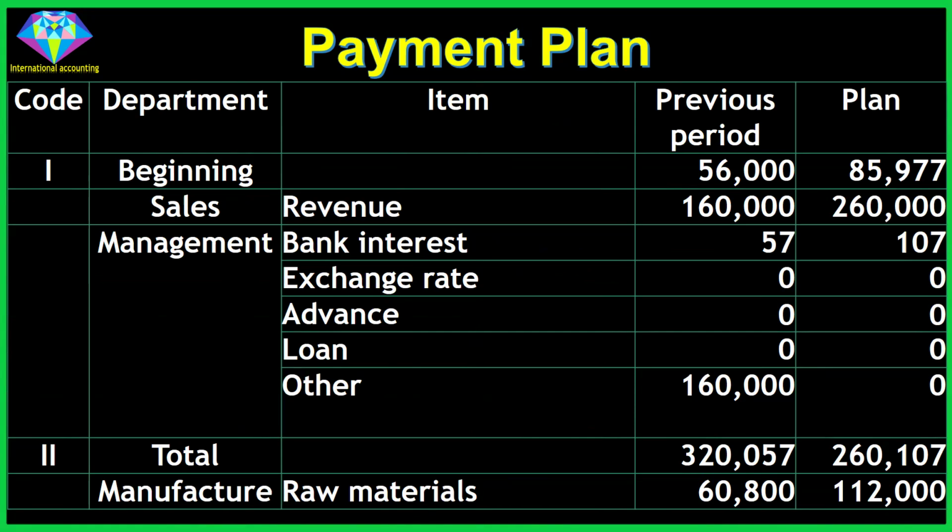This is a detailed table of a business's payment plan. In this table there are the following columns: code, department, item, previous period, plan. Corresponding to the lines: beginning cash, revenue, total revenue, expenditure of the manufacture department. The items column will list in detail the business's revenues and expenditures. The previous period column lists the actual revenue and expenditure of the previous period. The plan column is the planned revenue and expenditure column for the next period.